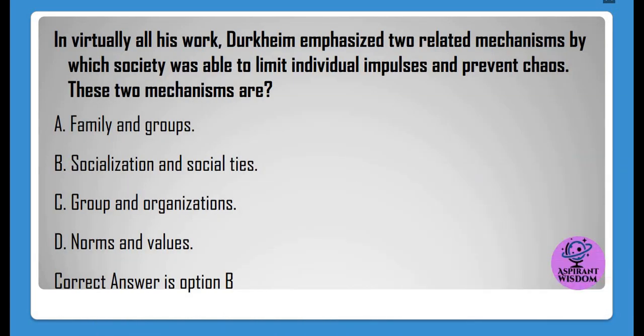In virtually all his work, Durkheim emphasized two related mechanisms by which society was able to limit individual impulses and prevent chaos. These two mechanisms are A. Family and groups, B. Socialization and social ties, C. Group and organizations, D. Norms and values. Correct answer is option B.